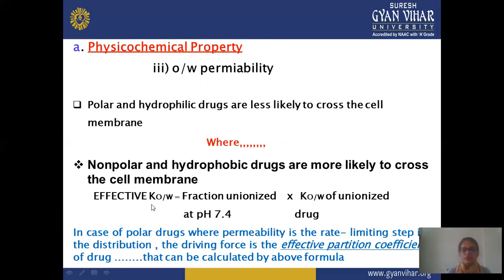There is a formula: effective partition coefficient, or Kw, the oil and water constant, equals the fraction ionized at pH 7.4 times the constant oil-water partition coefficient of the ionized drug. In the case of a polar drug, permeability is the rate limiting step in distribution. The driving force is the effective partition coefficient of the drug, which can be calculated by the above formula, and you can use this formula for calculating the permeability or partition coefficient of a drug.